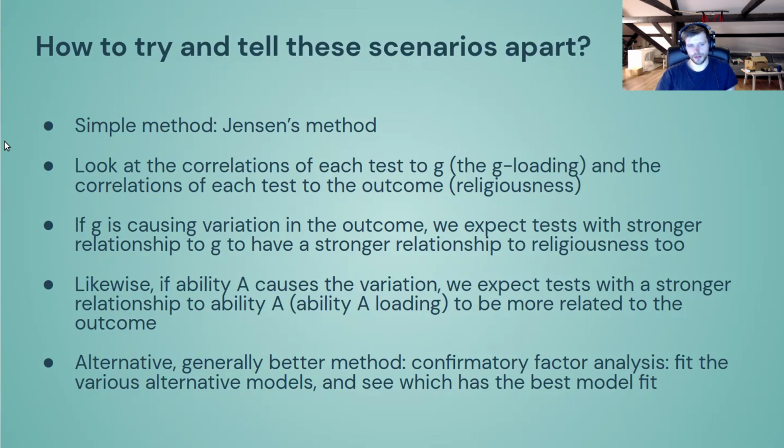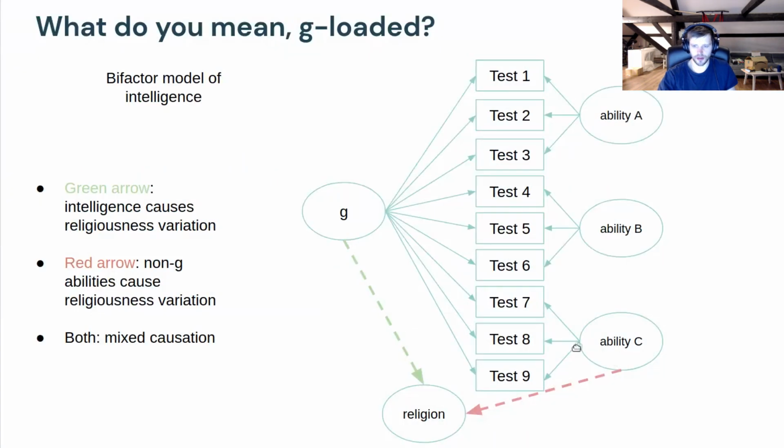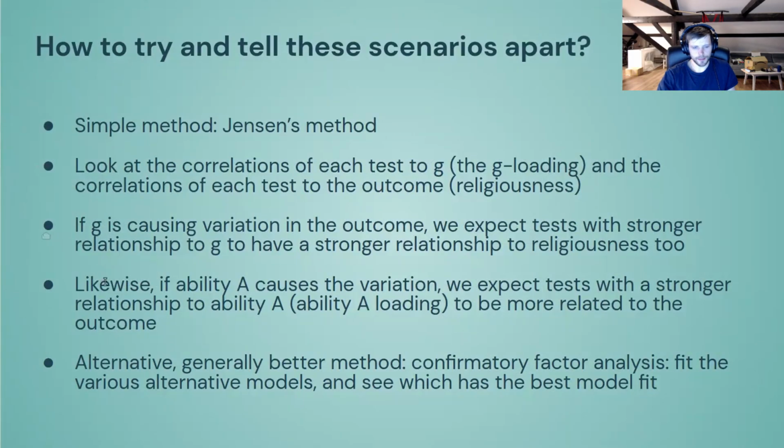And so, of course, if intelligence is really causing, say, high or low religiousness, then the tests that are more related to intelligence should have a stronger correlation also with religiousness. And so you will get either a positive or negative correlation from the G loadings with the associations with intelligence for each test, depending on which direction, positive or negative, but not zero. And the same thing for ability A, if it's this ability, let's say memory.